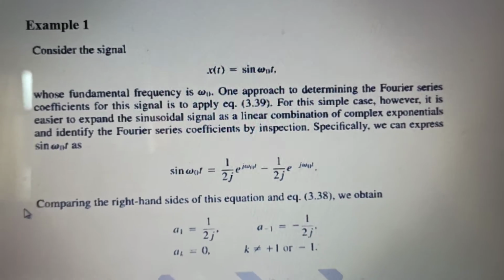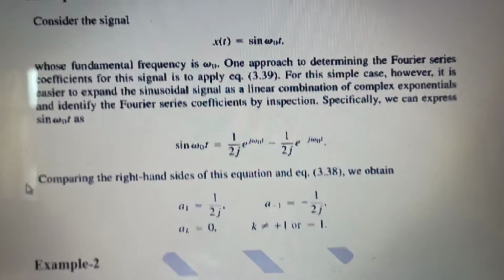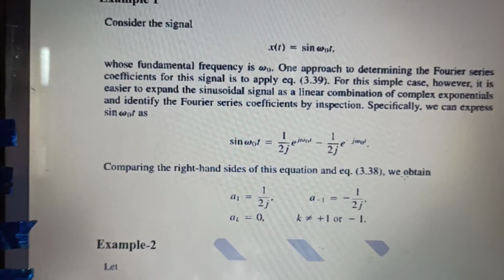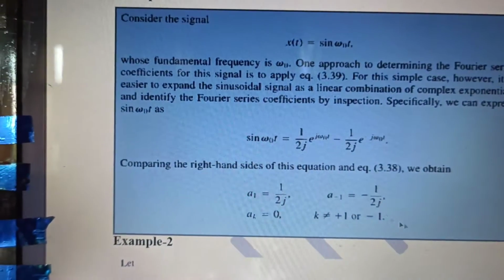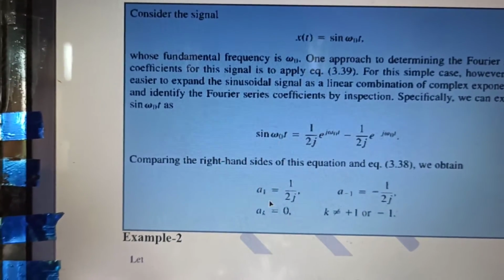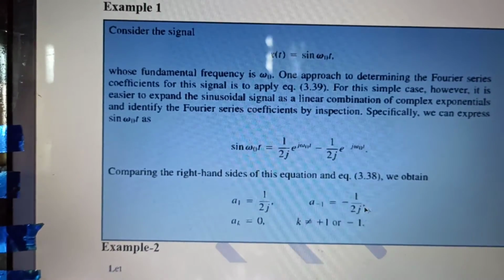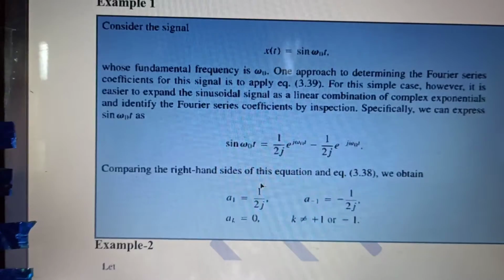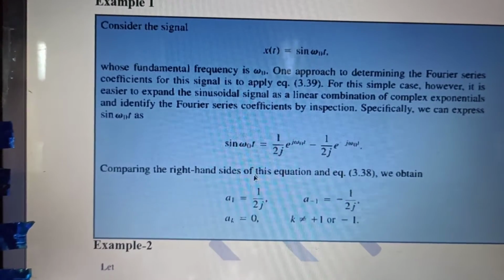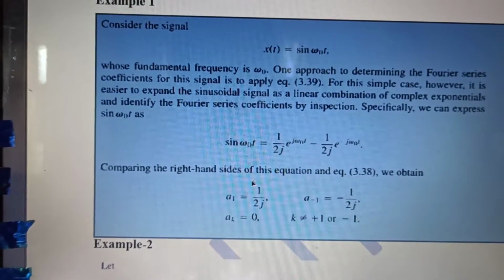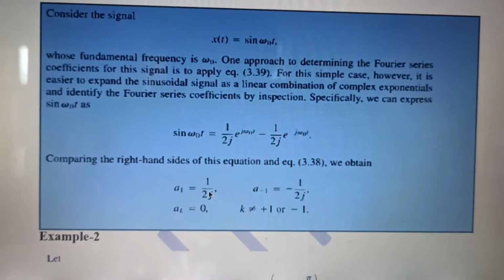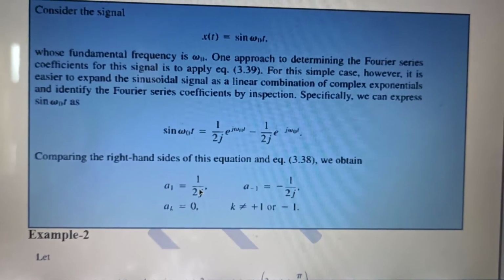Now can you tell me what will be the angle? Have a look at this. If we look clearly, a1 equals 1 upon 2j and a of minus 1 equals minus 1 upon 2j. We can clearly see that 1 upon 2 is the amplitude and minus j is the angle, so the angle is minus pi by 2.